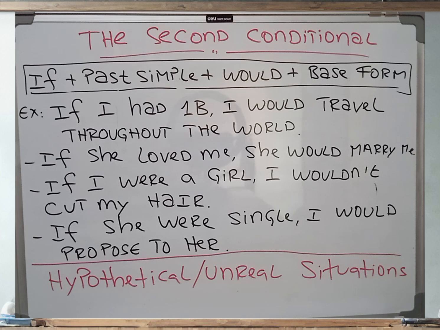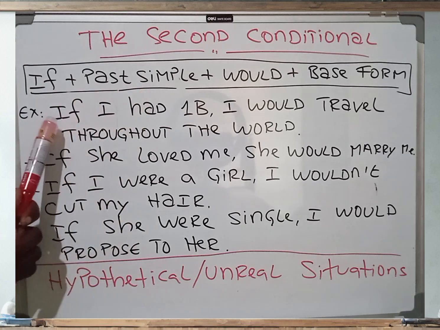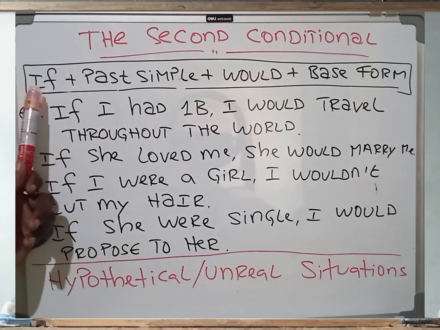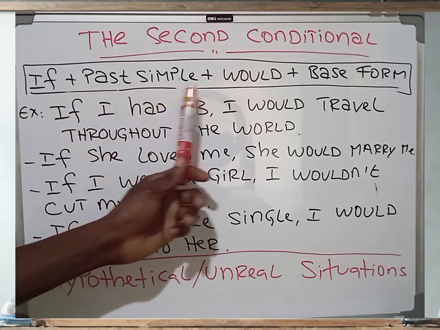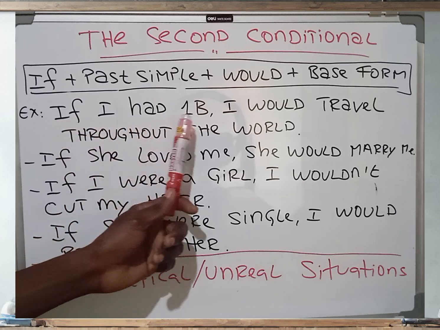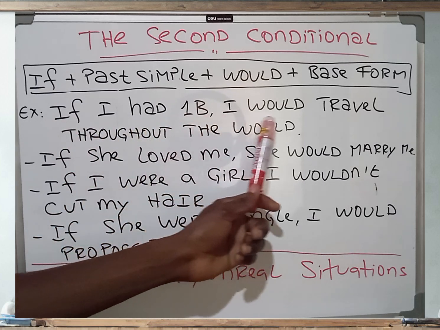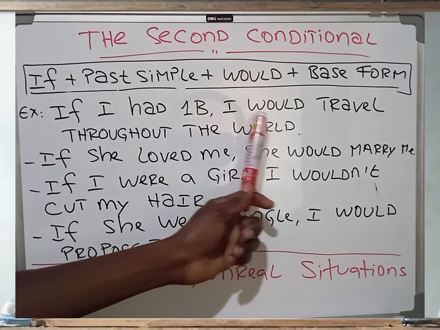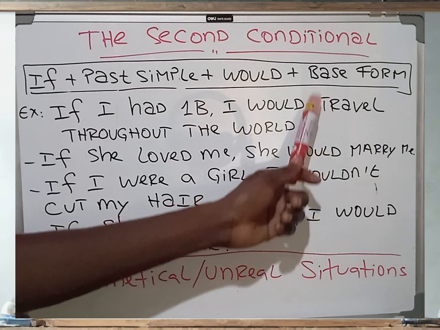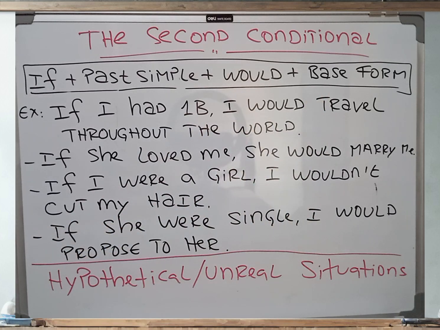So what's the second conditional? Let me just present the structure to you. We have if, then we have the past simple. If I had, all right? If and past simple, very simple. If past simple, then we have would. If I had 1 billion, I would travel. We're talking about money. I would travel. Base form. Base form means the verb is not conjugated, right?